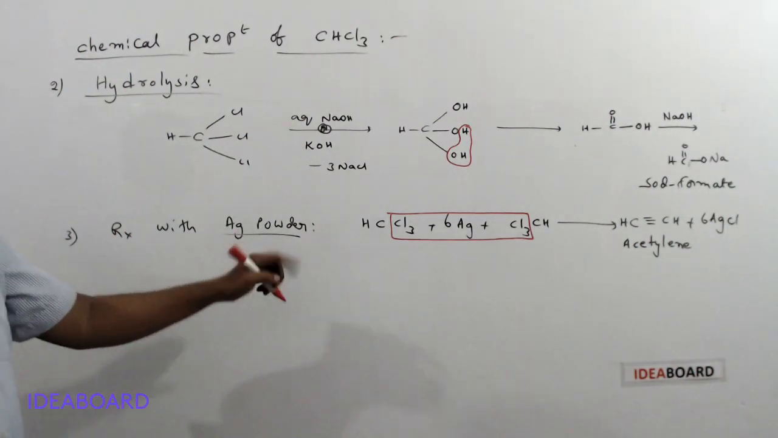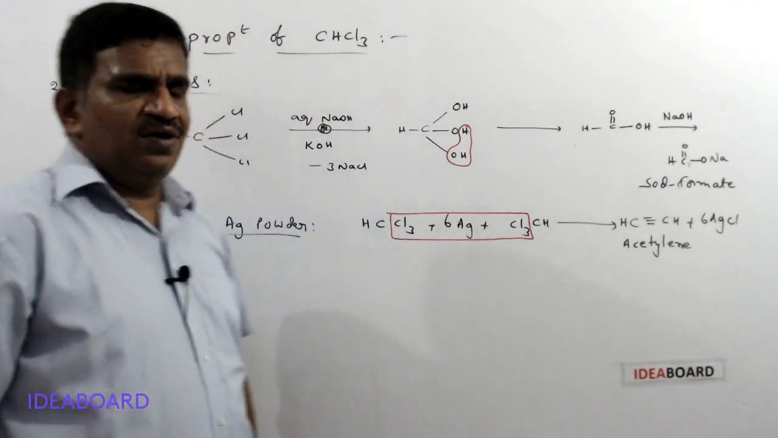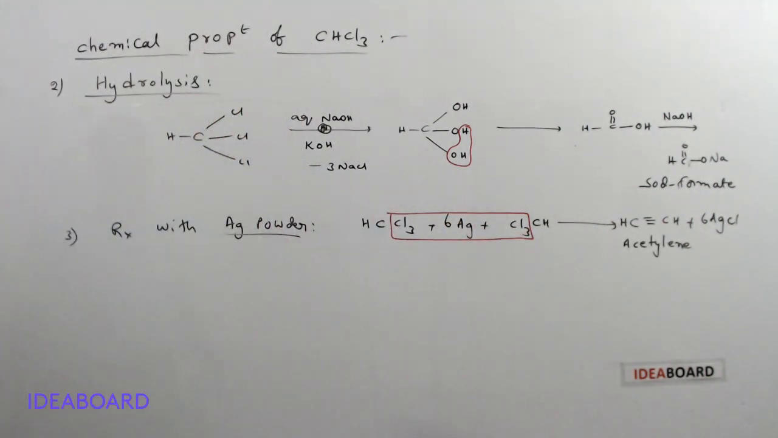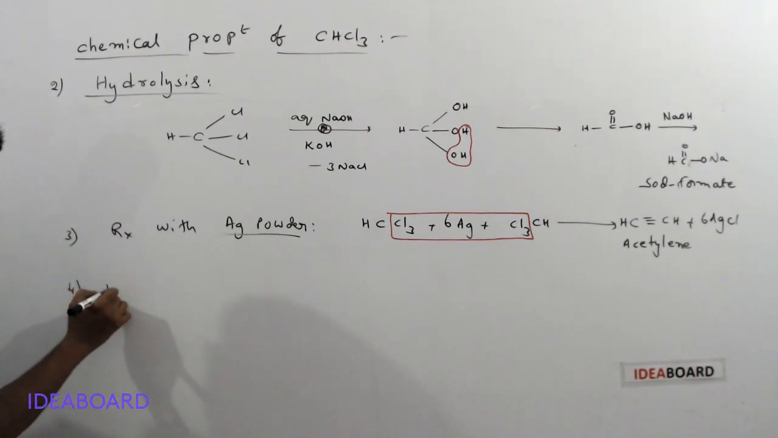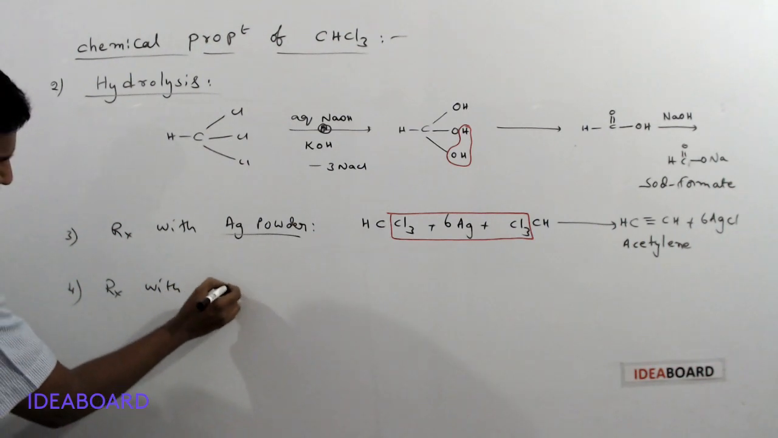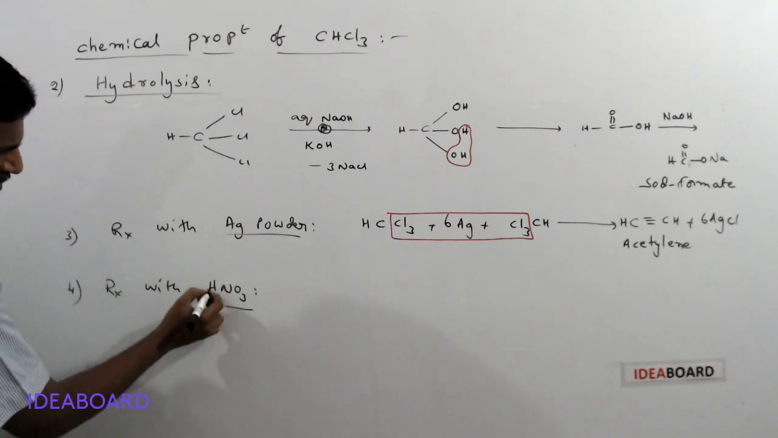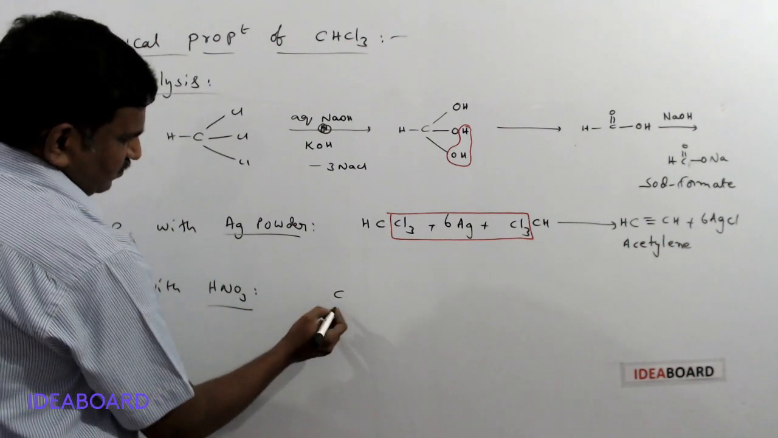So on reaction with silver powder, chloroform gives acetylene, or ethyne; alkynes are formed. Next, the fourth chemical property: reaction with HNO3. HNO3 means nitric acid. Here I am writing chloroform.